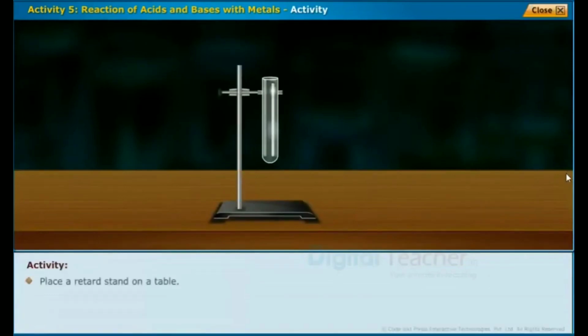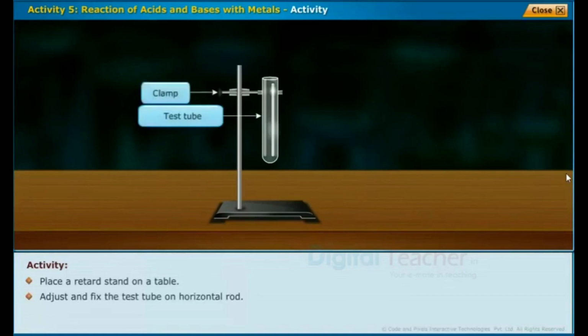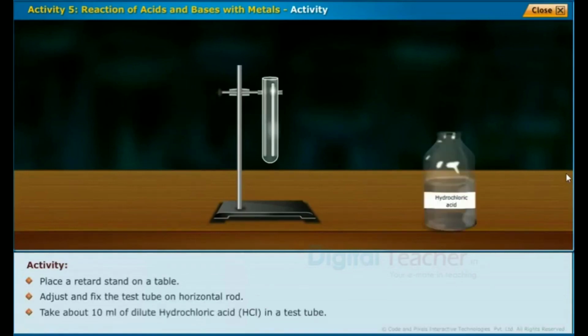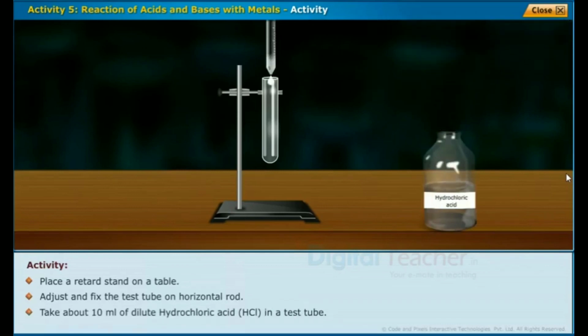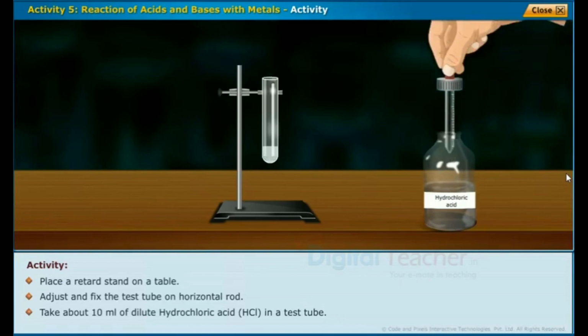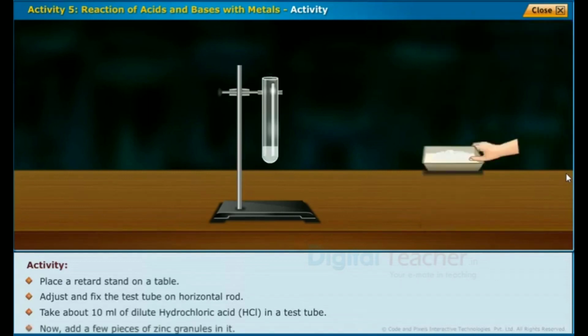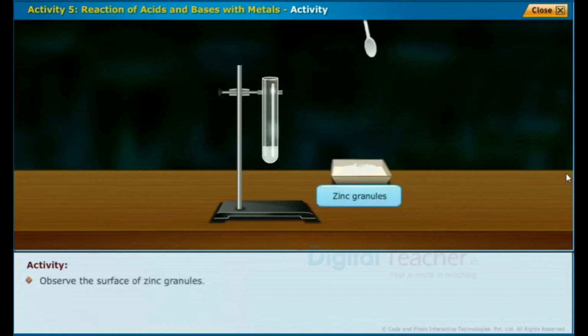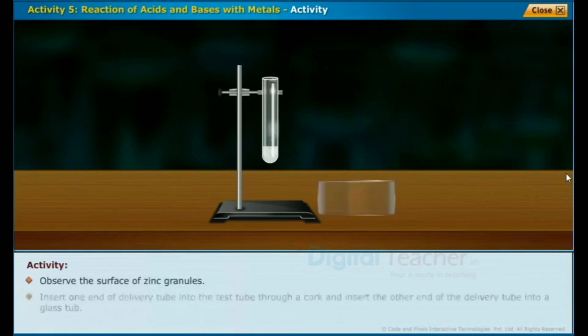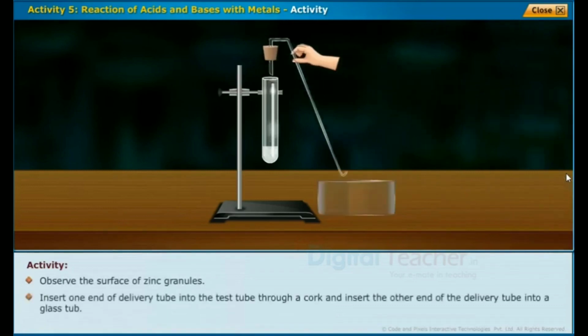Place a retort stand on a table. Adjust and fix the test tube on the horizontal rod. Take about 10 ml of dilute hydrochloric acid in a test tube. Now add a few pieces of zinc granules in it. Observe the surface of zinc granules.